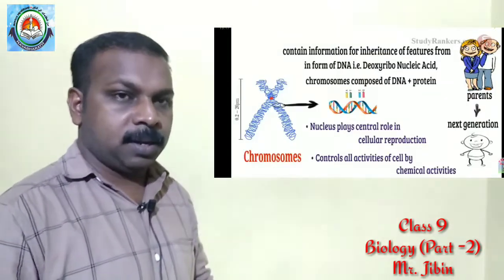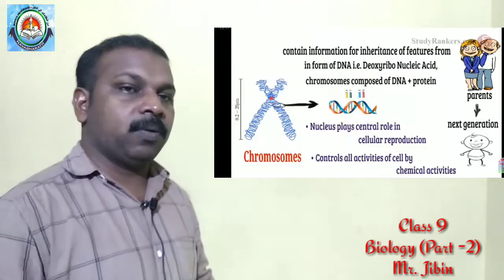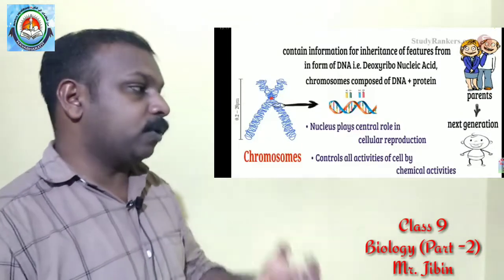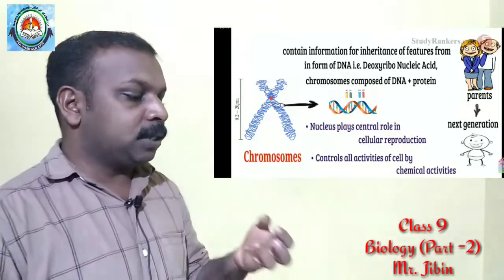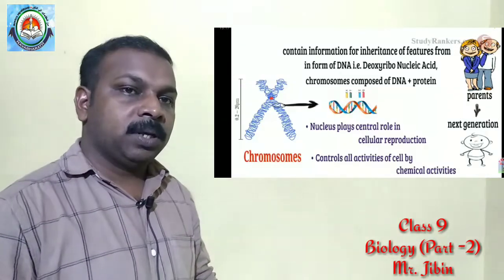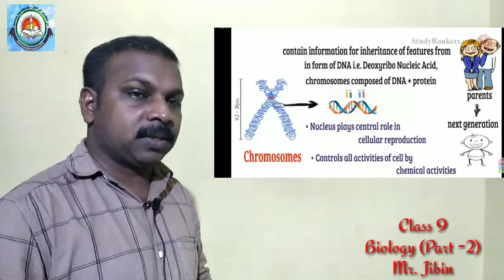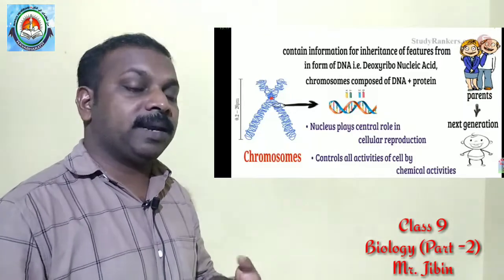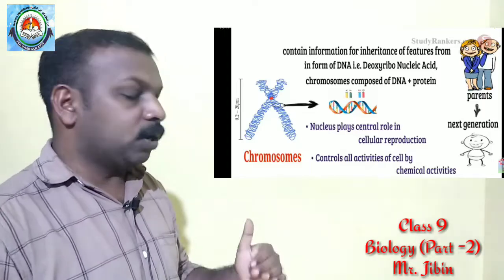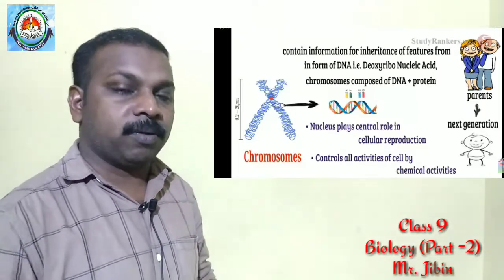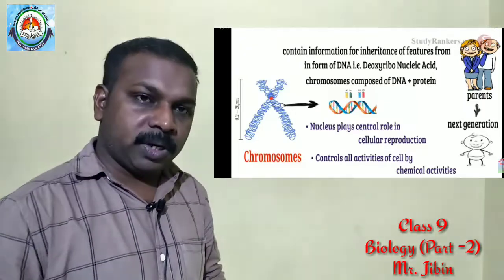What is DNA? What is the full form of DNA? Deoxyribonucleic acid. And the part of DNA or a cut piece of DNA or segment of DNA, it is known as gene. And this DNA has an important role. What is the role of DNA? DNA carries the information or characteristics from one generation to next generation, or from parents to the next generation.